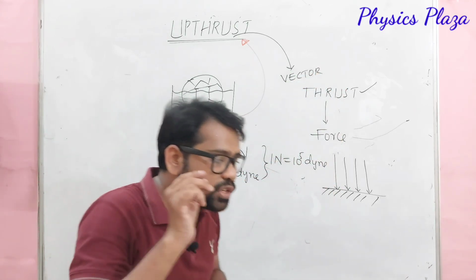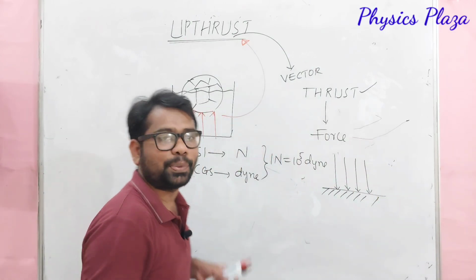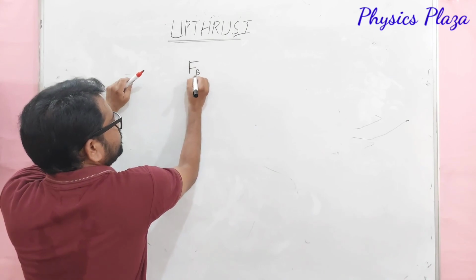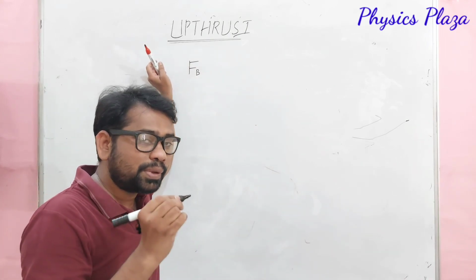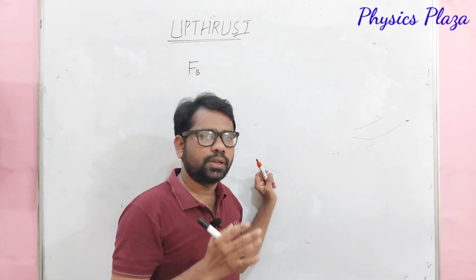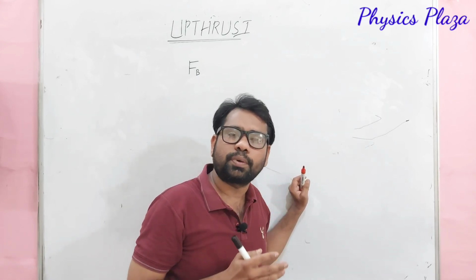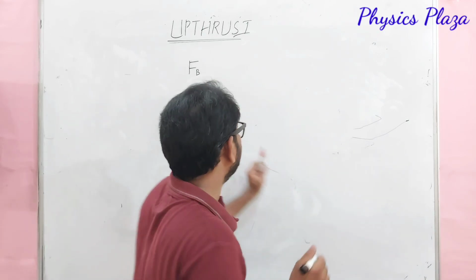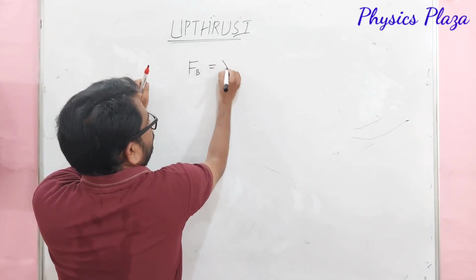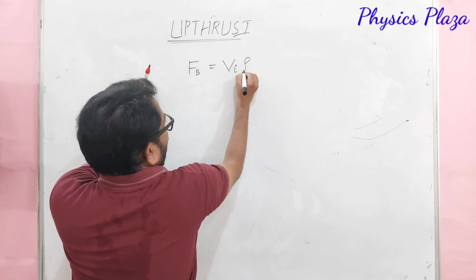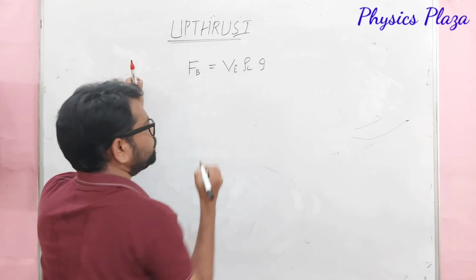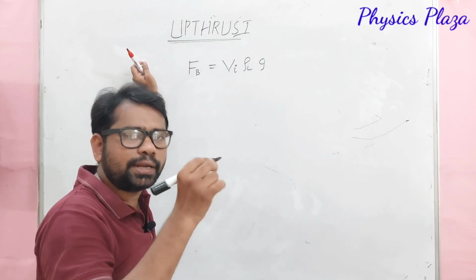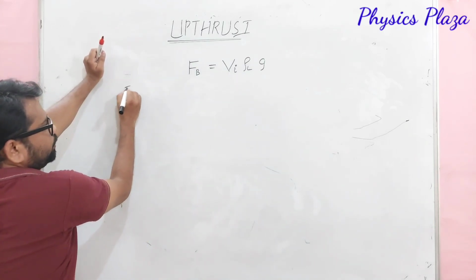Now we will see on which factors the upthrust depends. Dear children, buoyant force is represented with FB. Here buoyant force mainly depends on 3 factors: the volume of the immersed part of the body, the density of the liquid, and acceleration due to gravity. So we get FB is equal to VI rho L G. It's very important. Now let us see how it depends on the volume of the body immersed and the density of the liquid. Children, let us see the example.